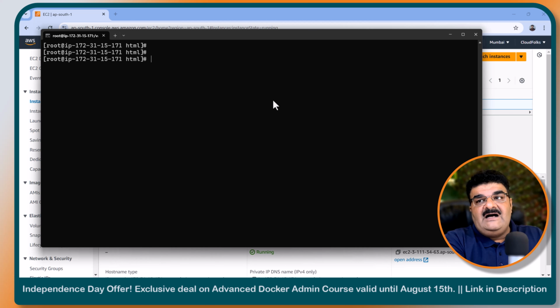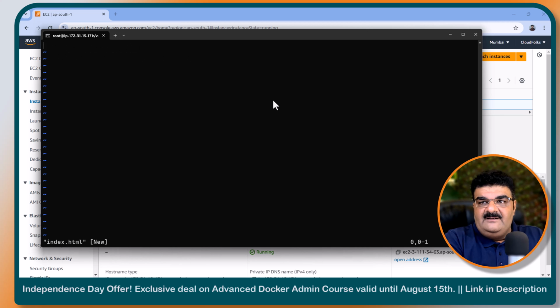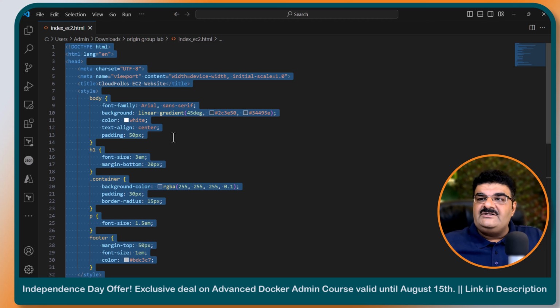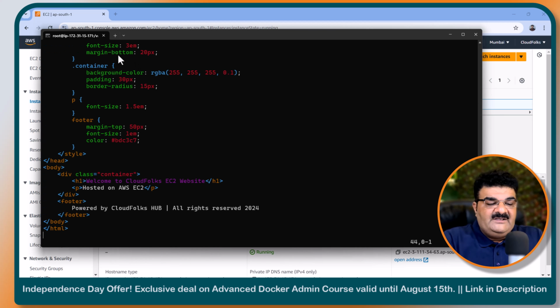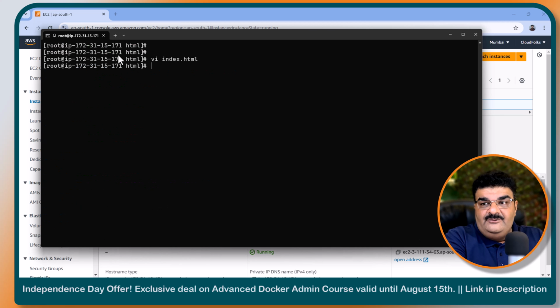So here I have to add index.html. I have index.html content ready, so I'm going to create this from here using the vi editor. It is vi index.html. Now here I have this content. I will provide you the same content so you can get it from the description, and here I'm going to paste it. Write and quit. I got my index.html page.